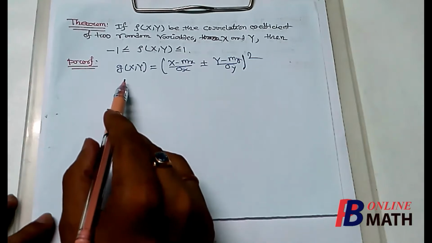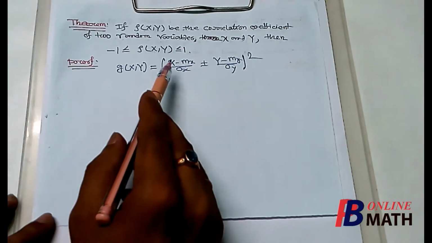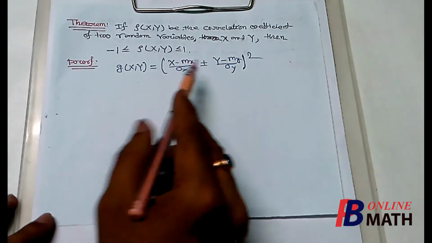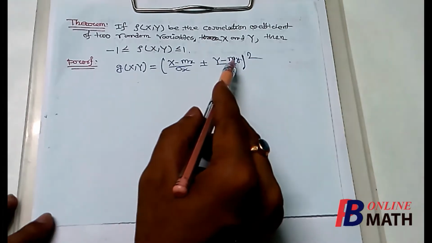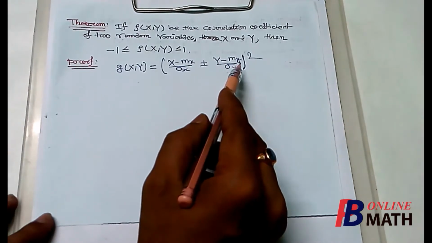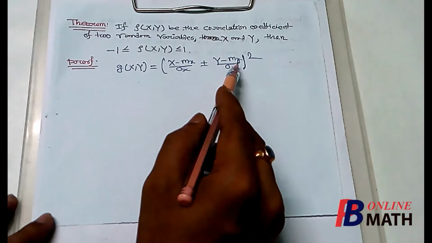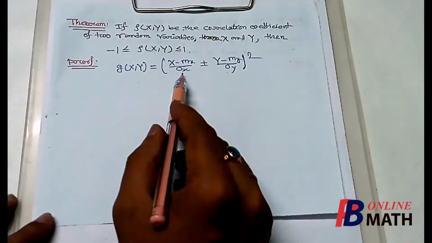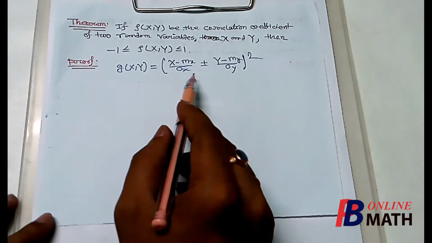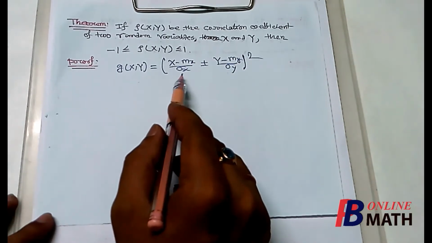We consider this function of x and y: ((x minus mx) by sigma x plus minus (y minus my) by sigma y) whole square, where mx and my are the marginal means of x and y, and sigma x and sigma y are the marginal standard deviations of x and y.